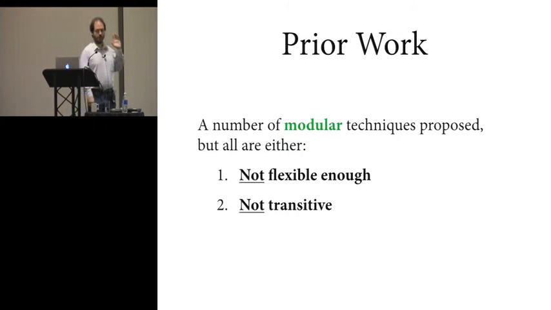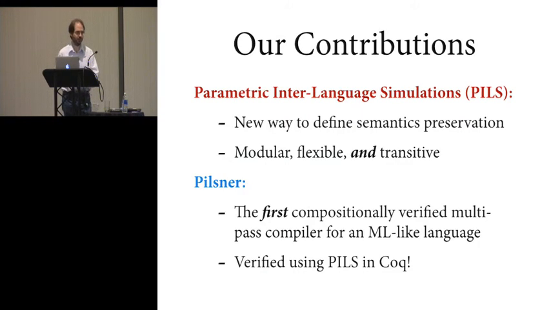But they are all either not flexible enough in our view, or they're not transitive. Okay, and so you can basically understand what we're doing. Well, you can guess what the next slide is going to say, which is that we figured out how to get all three. So our central contribution is a new way of defining semantics preservation for compiler correctness, which we call parametric interlanguage simulations, or PILs, rather a mouthful. And the point being that it satisfies all three of these criteria together.